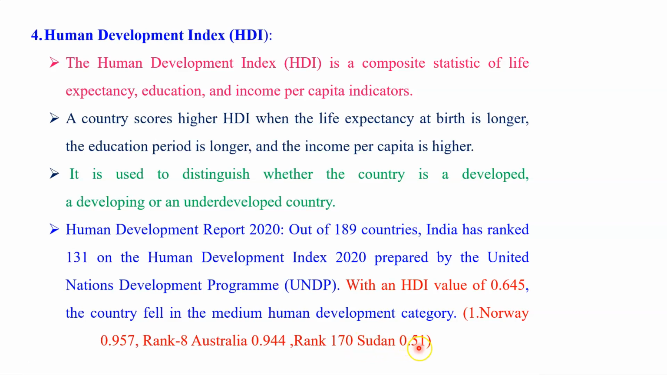And Sudan was ranked 170 and its value is 0.51 only. So it means what? When the value of the Human Development Index is less, then the rank number is high. And when the value is more, then the rank is good, means 1 to 3. So on the basis of this ranking, we can see whether that country is developed, underdeveloped, or developing.